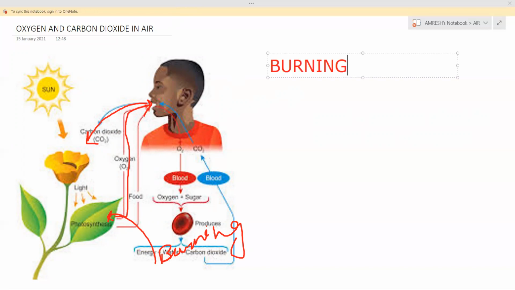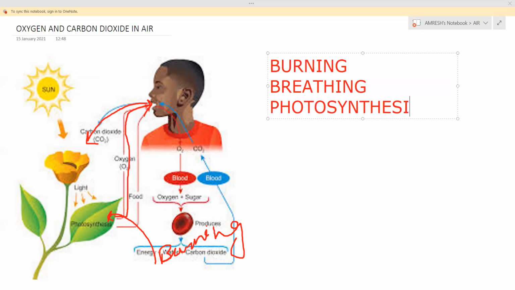Burning, breathing, and photosynthesis. These are the three processes which ensure the presence of carbon dioxide and oxygen in air remains the same. Okay, the amount of carbon dioxide and oxygen does not increase or decrease. So they maintain the balance in the environment.